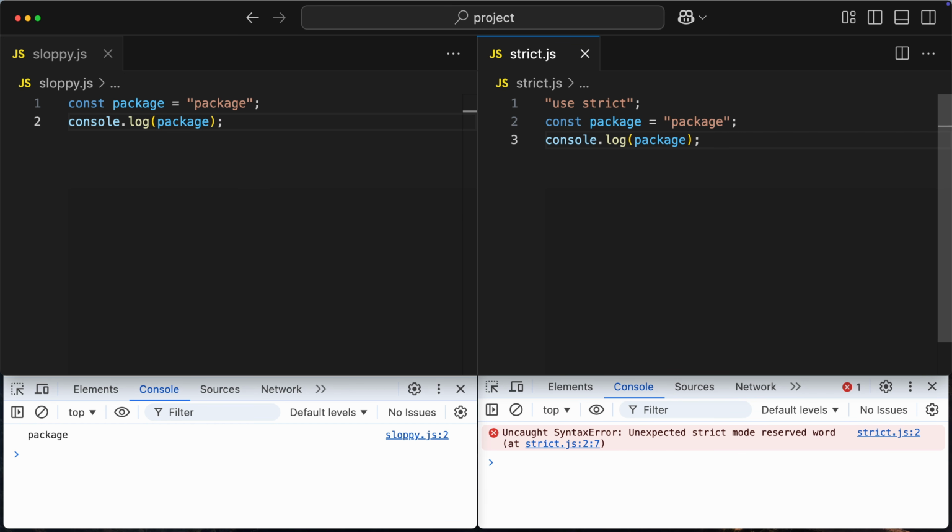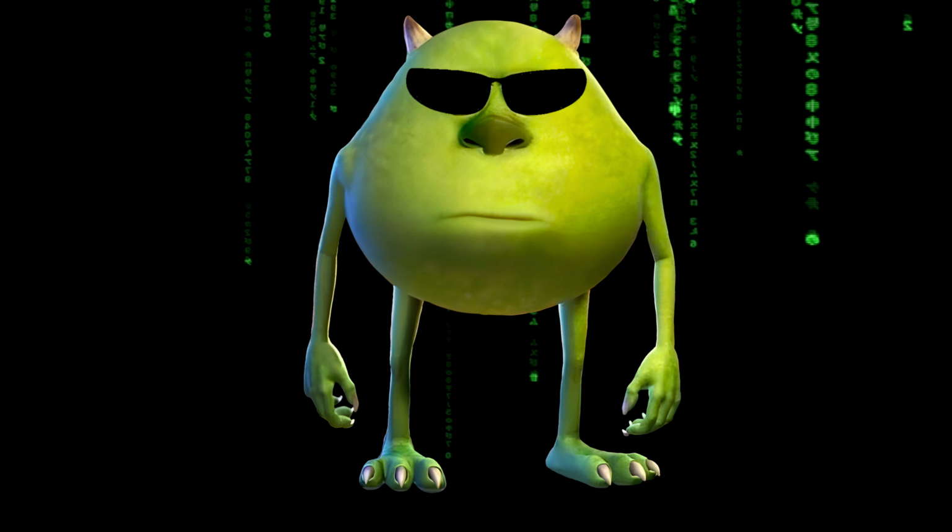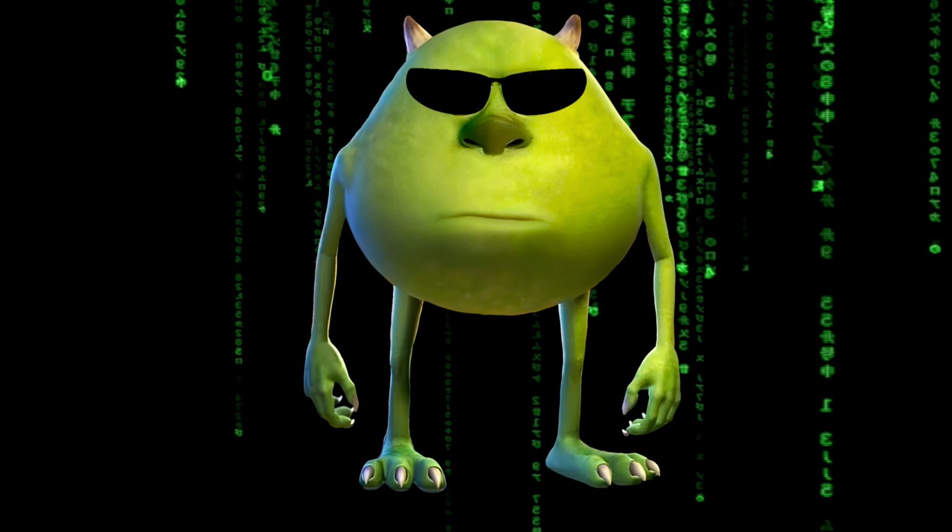As the last point, I wanted to mention that strict mode also commits to future-proof JavaScript. For example, it reserves some additional keywords that are not yet implemented in the language, but most likely will be in a not-so-distant future. Some words from that list are already implemented like let or static, and some are still waiting to enter the scene like package. So if you define a variable named package in sloppy mode, you will be fine. But if you do the same in strict mode, you will get an error saying that it is a reserved keyword. So, with that being said, I hope you have learned what strict mode in JavaScript is.